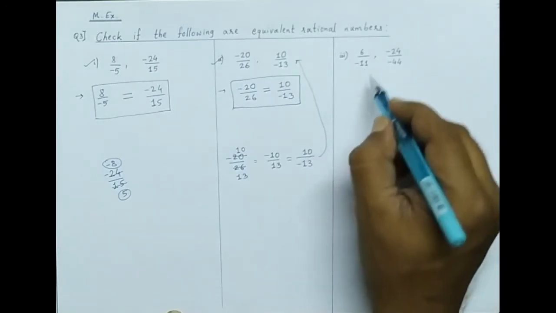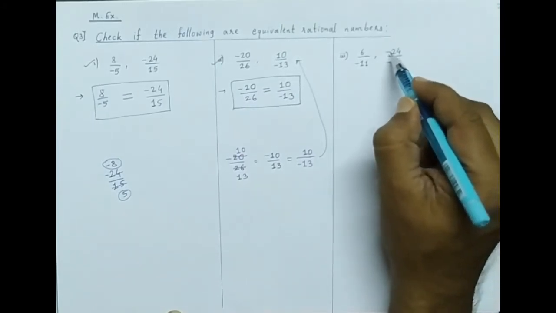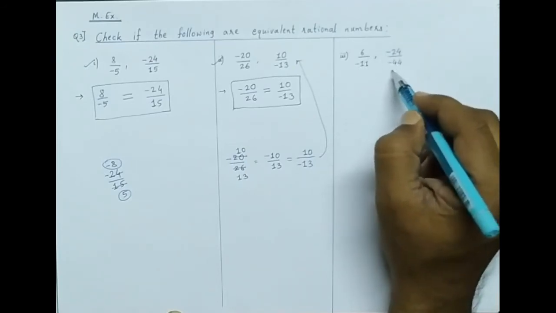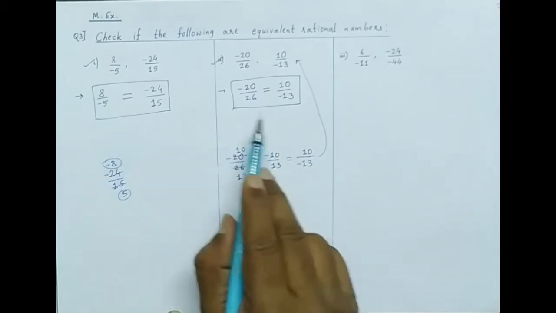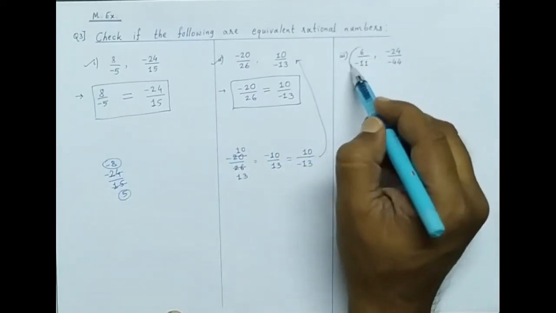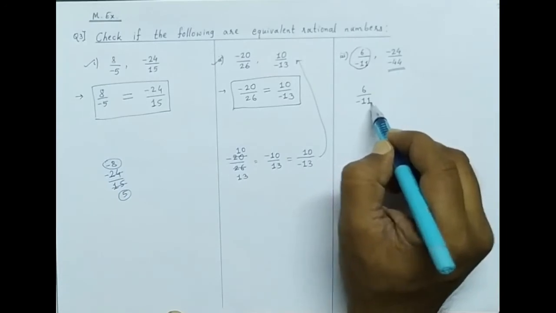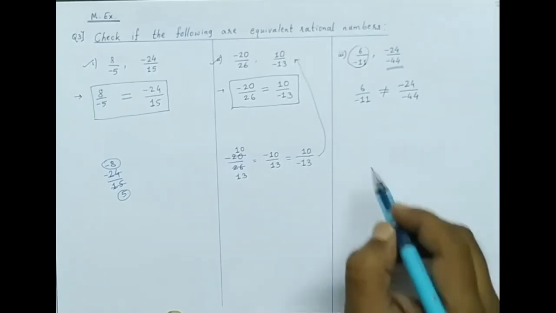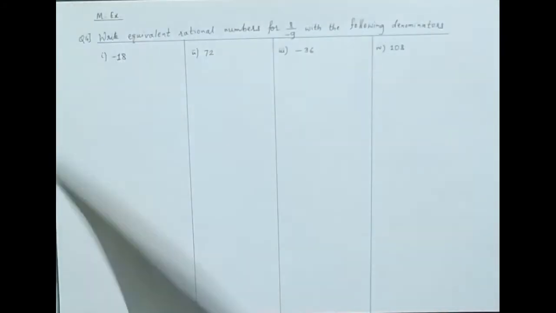6 upon minus 11 is there. It is not divisible by any number, but the other one is divisible by some number. When you see minus and minus, both minus signs will cancel. So this becomes a positive number and this remains a negative number. A negative number is not equal to a positive number, because the number should be negative equal to negative or positive equal to positive. So this is not equivalent. So 6 upon minus 11 is not equal to minus 24 upon minus 44. We'll go to the next question.